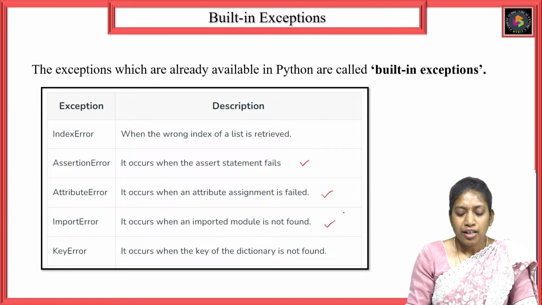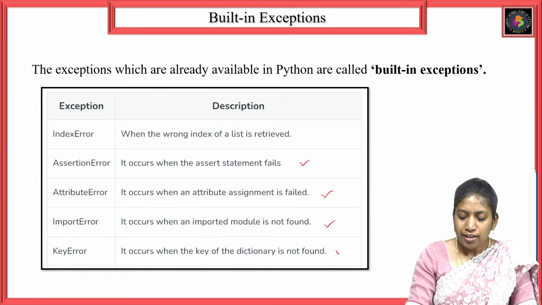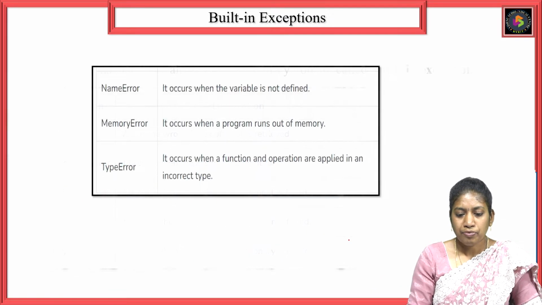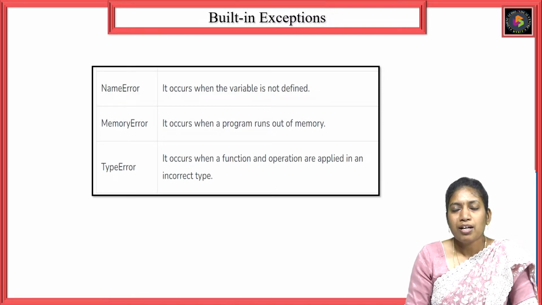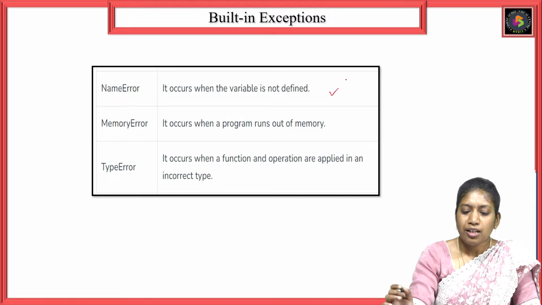Key error: it occurs when the key of a dictionary is not found. I am trying to access a value from the dictionary with the help of a key, so if the key I am mentioning is not there in the dictionary, it throws a key error. Name error: if you are using a variable which is not defined in the program, that comes under name error.